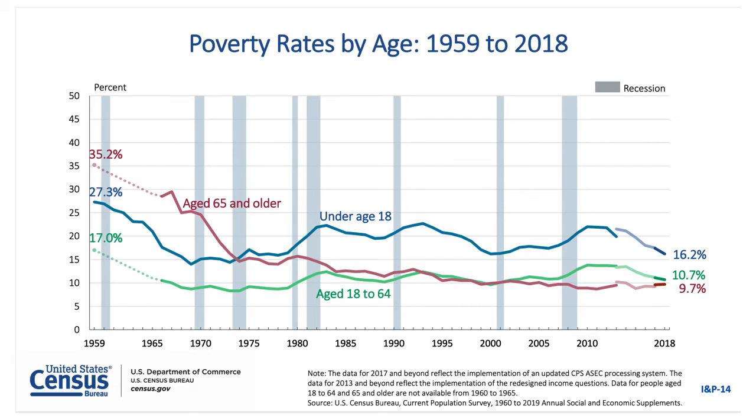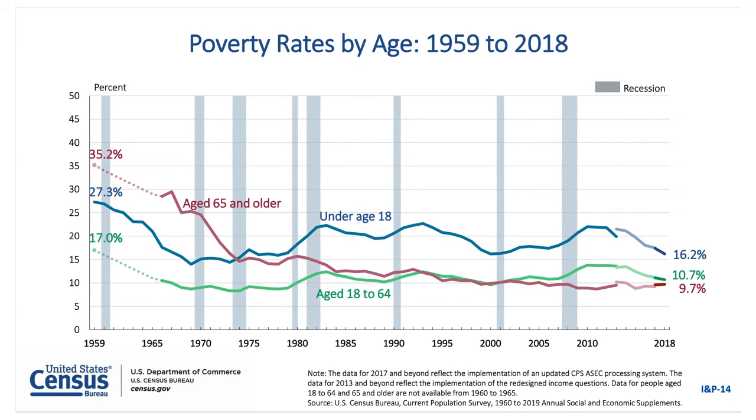While the overall 2018 poverty rate was 12%, it varies a lot by age. Substantially lower for people over 65 at 10%, but higher for children under 18 at 16%. Look at that trend over time. We've gone from a world in which people over 65 had the highest poverty of any age group in 1959 to today when they have the lowest poverty rate for any age group.